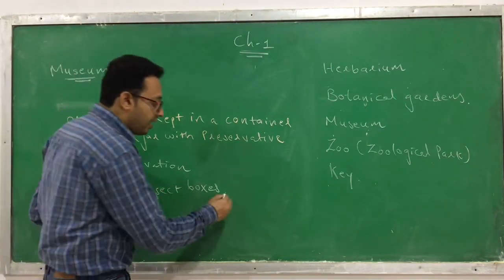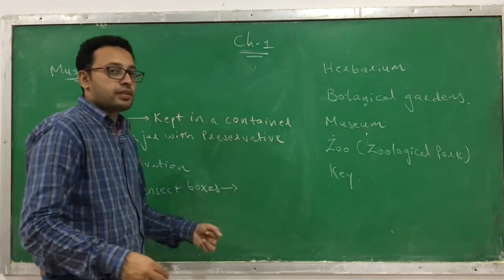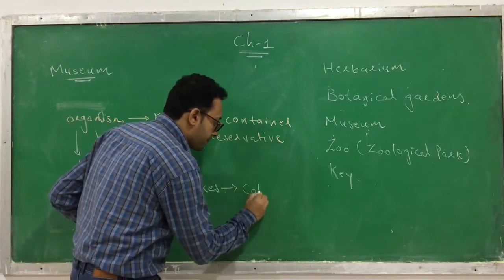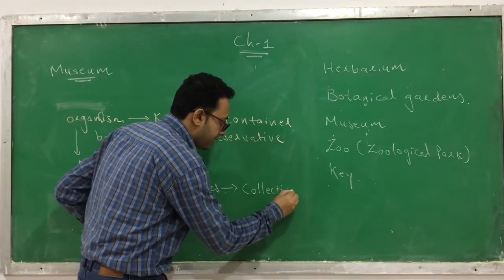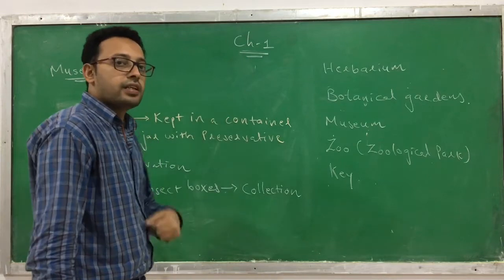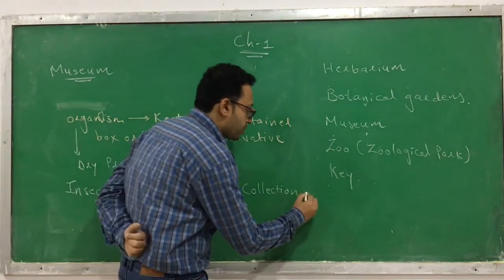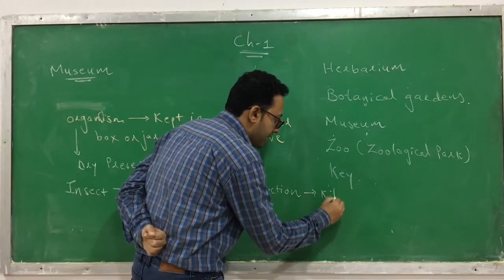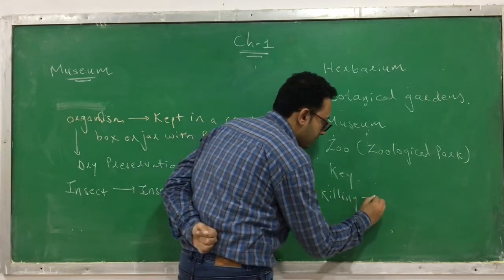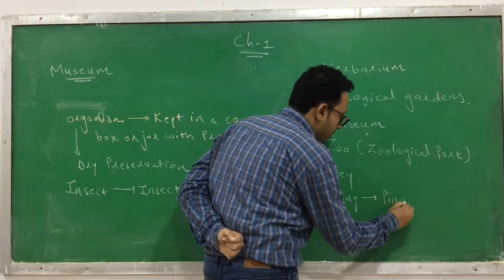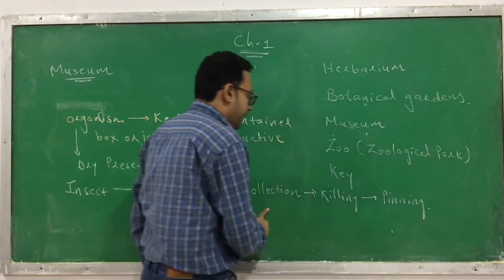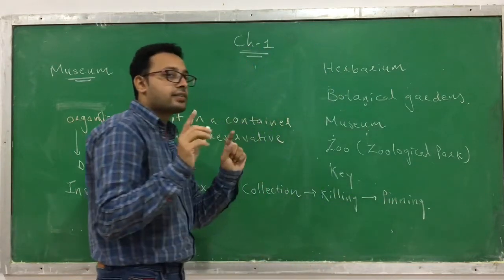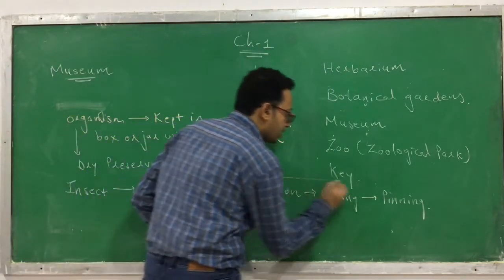And how are the insects kept? First, there is a collection. The insects are collected. There are 3 steps in keeping an insect in the museum. There is a collection, then afterwards they are killed, and the last one is they are pinned. So collection, killing and pinning are the 3 important steps that you have to remember.